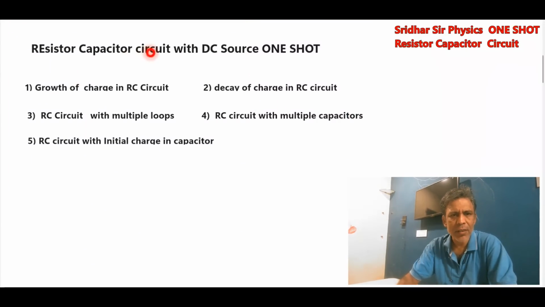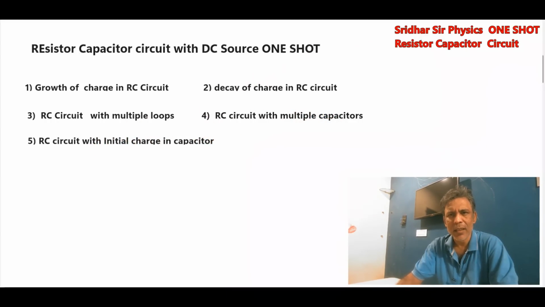So, resistor capacitor with a DC source one shot. Growth of charge in RC circuit. Then decay of charge in RC circuit, how the charge across the capacitor increases and decreases. Then RC circuit with multiple loops, where we will be using KVL. Then RC circuit with multiple capacitor problems. Then RC circuit with initial charge in capacitors.